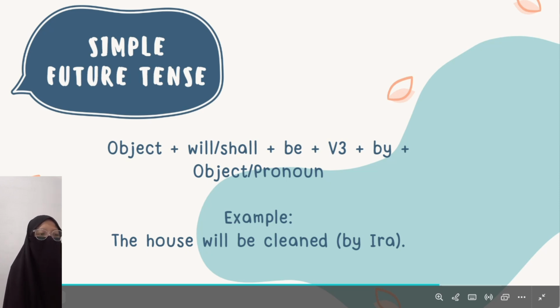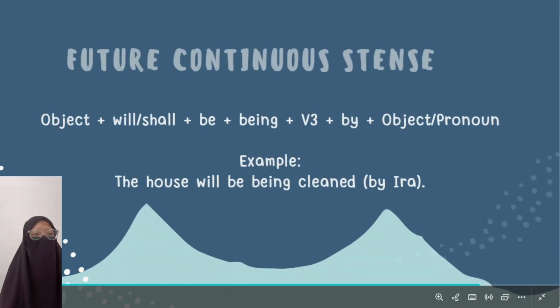But in this context, the house is it, so we use will. The house will be cleaned by Ira, the object is Ira.